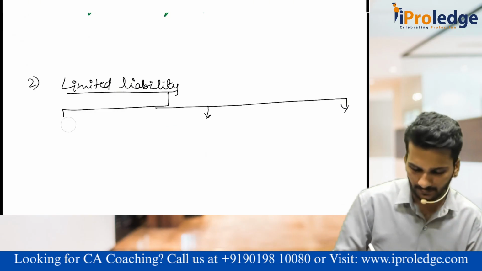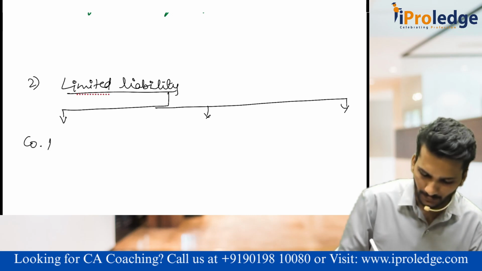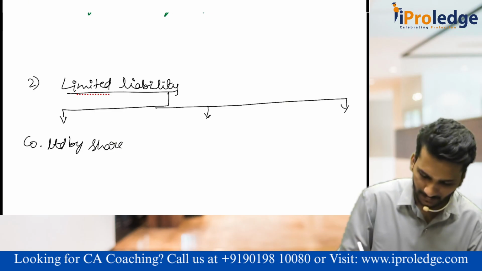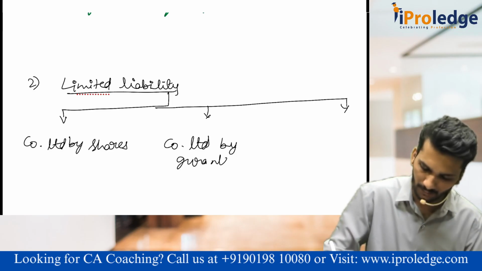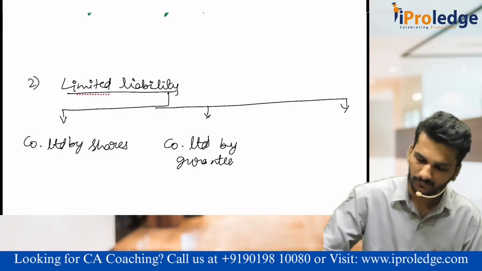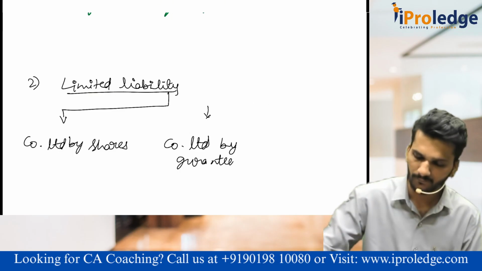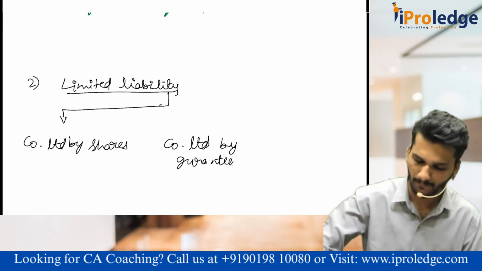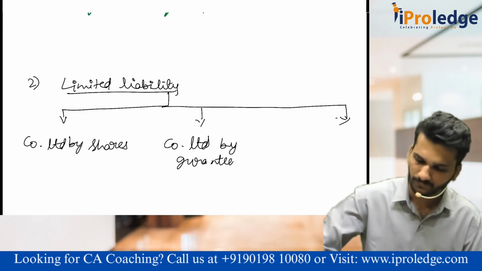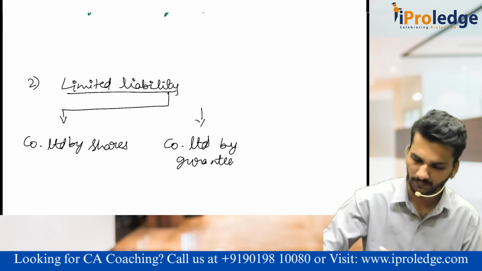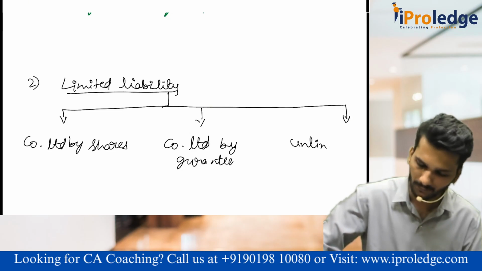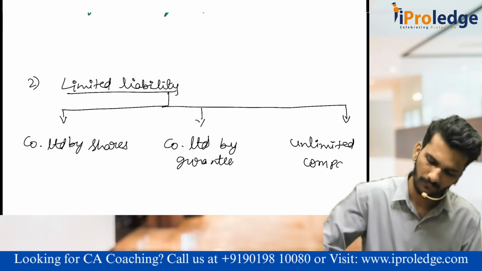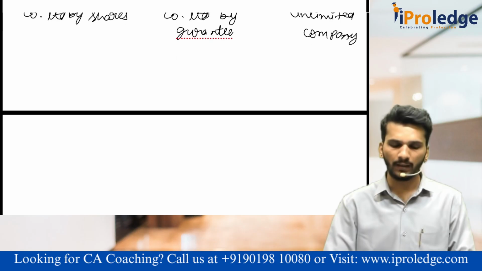If it is a company limited by shares, or a company limited by guarantee, or the third one, an unlimited company. Sir, what is a company limited by shares?